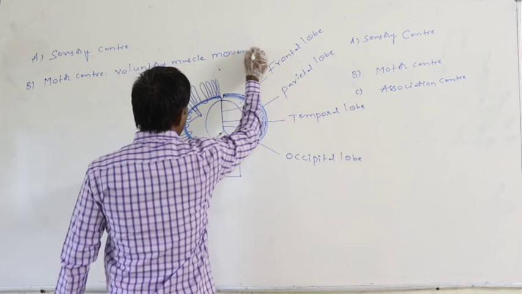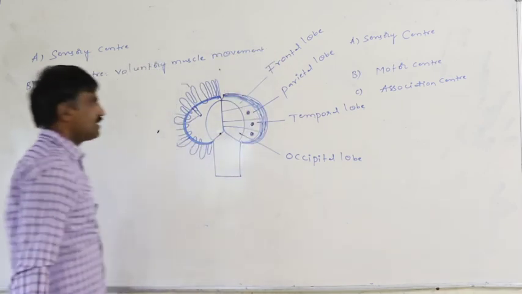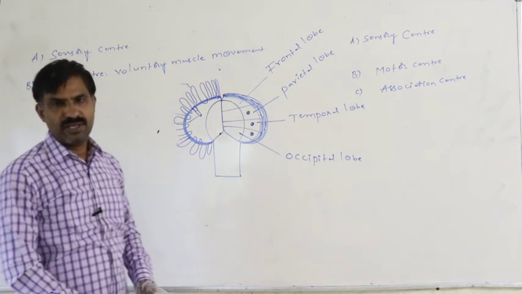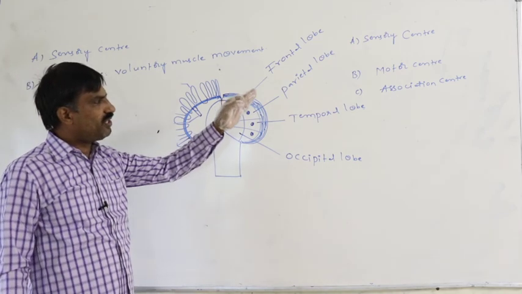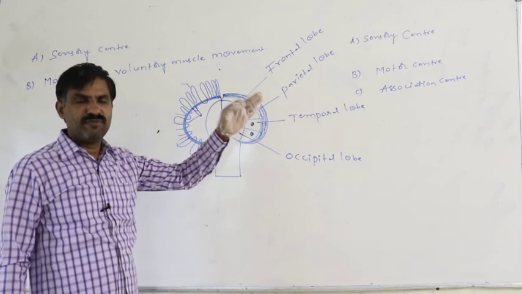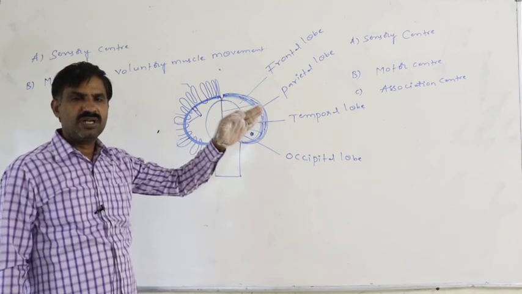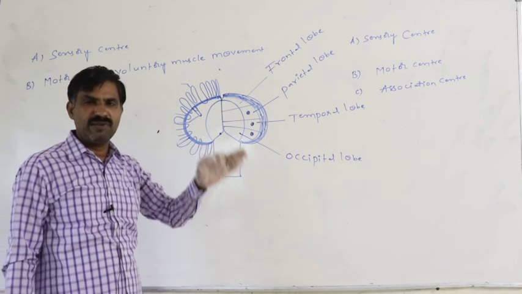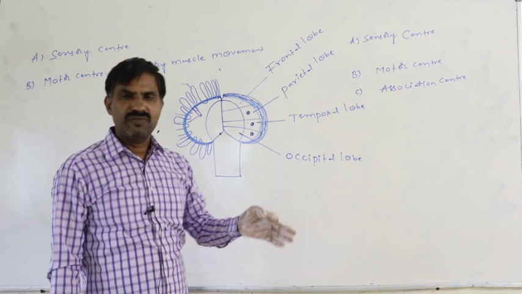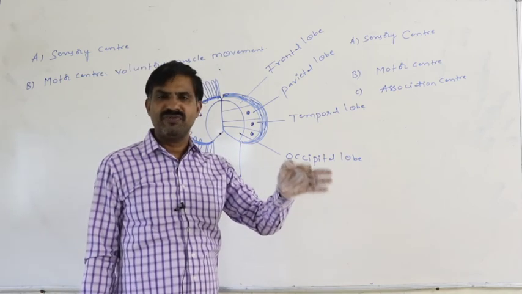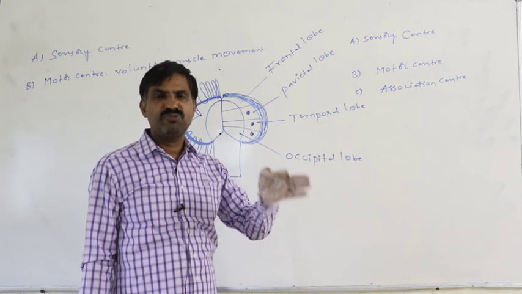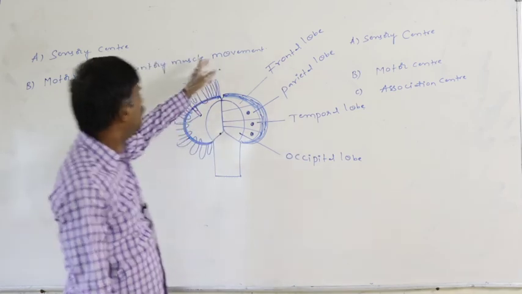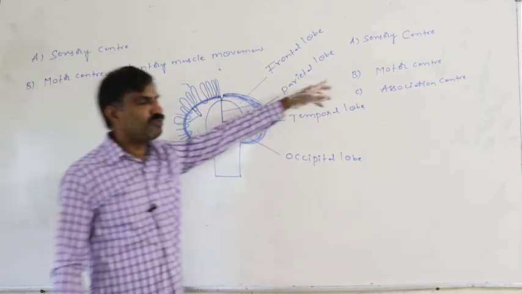Whatever movements are caused by the willing of the person, whatever movements in our body occur with our willing, such movements are said to be voluntary muscle movements. Those voluntary muscle movements are under the control of the motor centers.